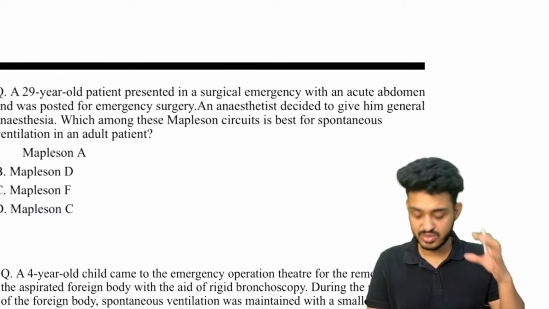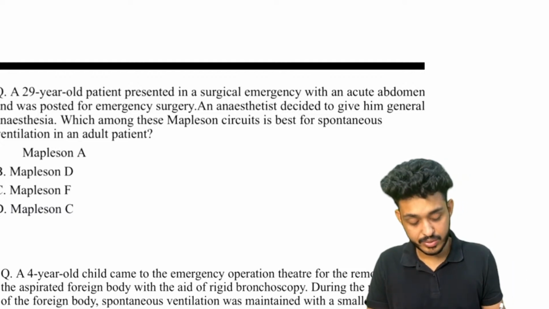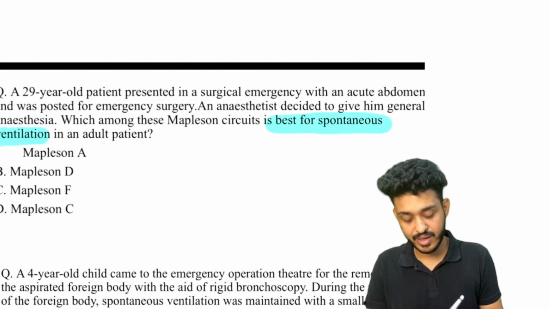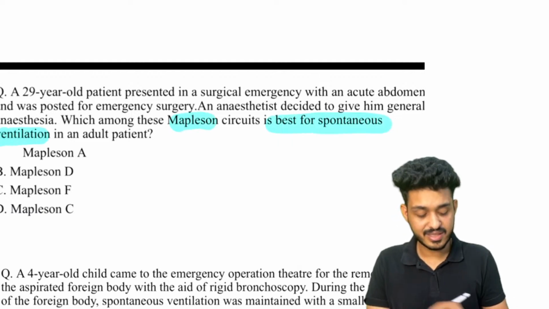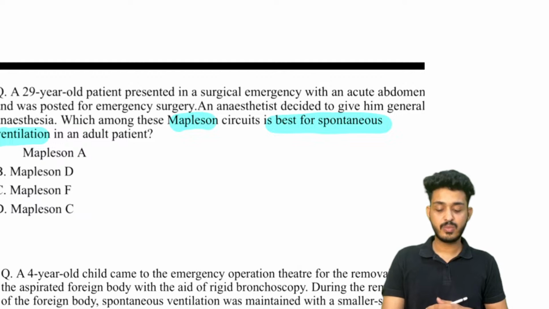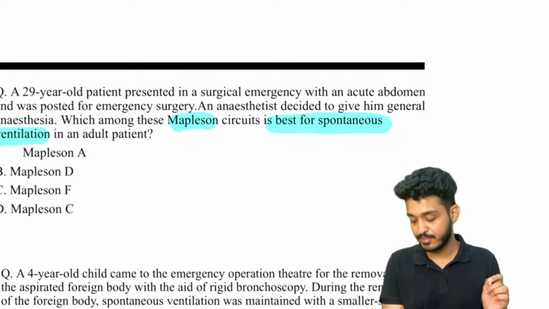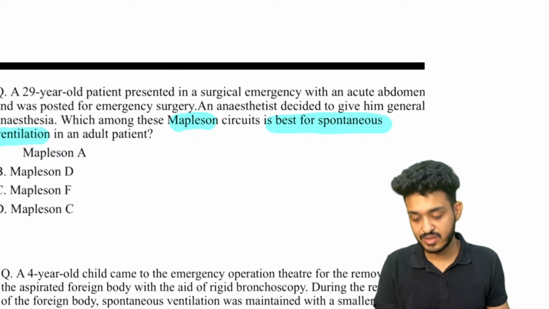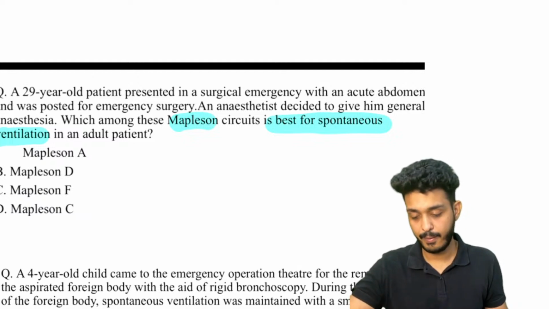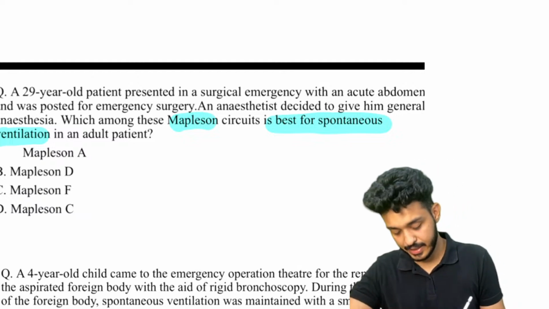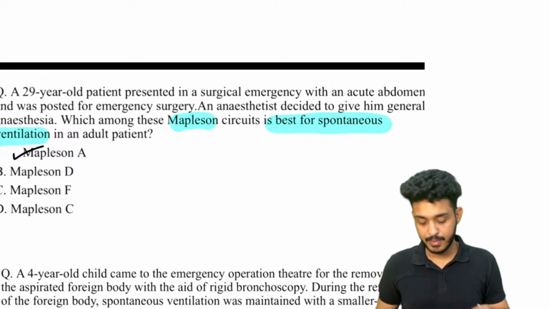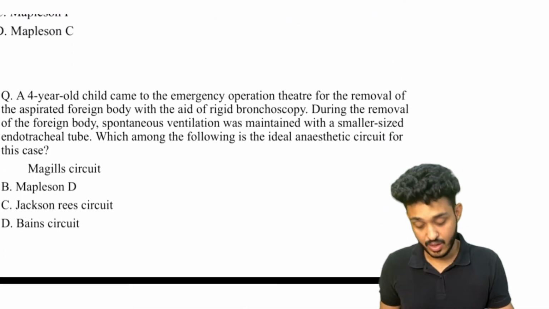So there are such long questions. In long question, what you need to do, you need to read the last line. Okay, which among these Mapleson circuit is best for spontaneous ventilation in adult patients? Simple question, guys. Answer will be Mapleson A. Very good. Answer will be Mapleson A. Very good, Muskan. Okay, next one.